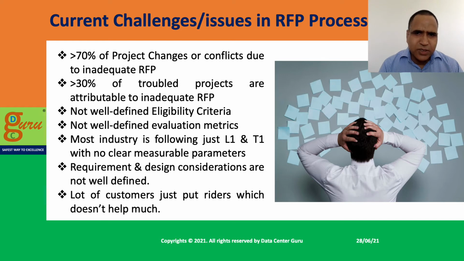These things are happening because what we see is not well defined eligibility criteria. If you don't have well defined eligibility criteria, then horses and asses would be in the same race, and you will not be able to distinguish between those.